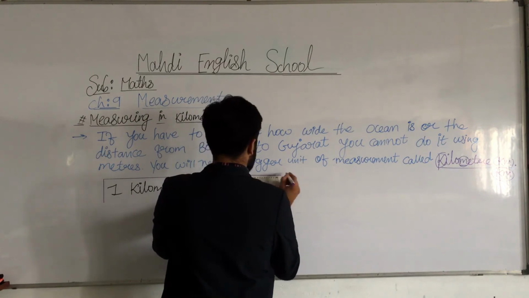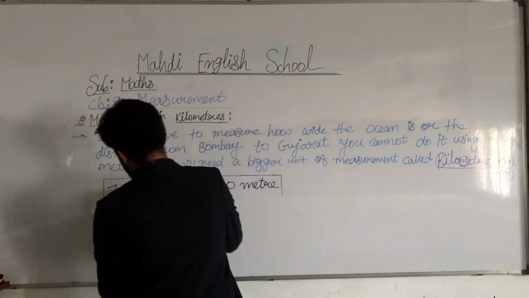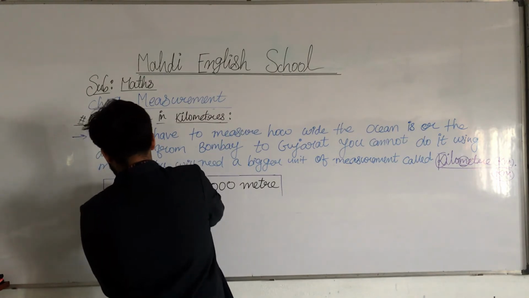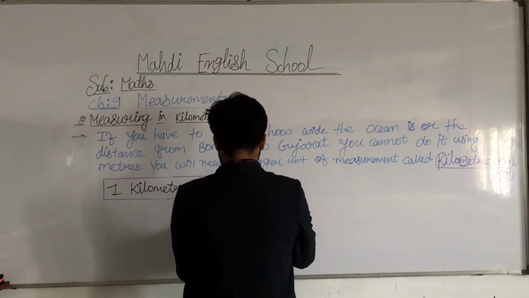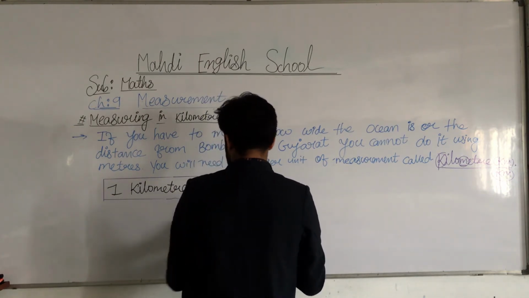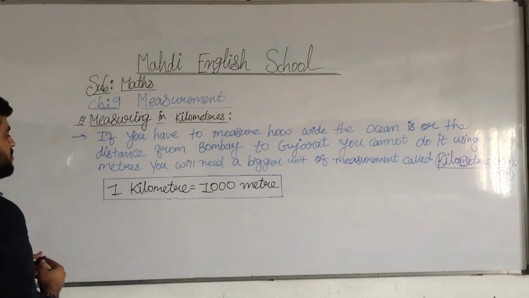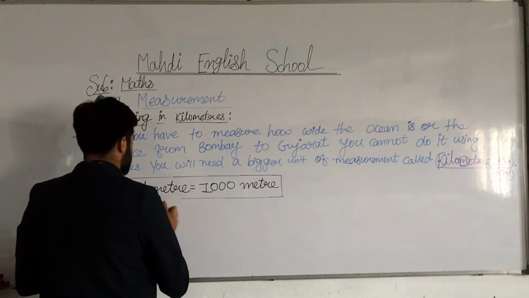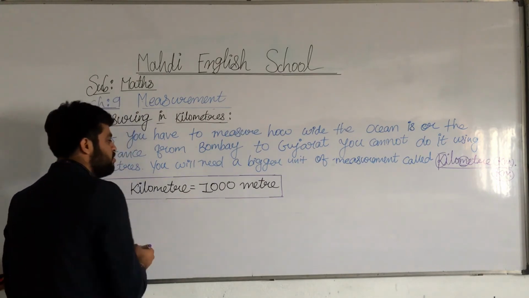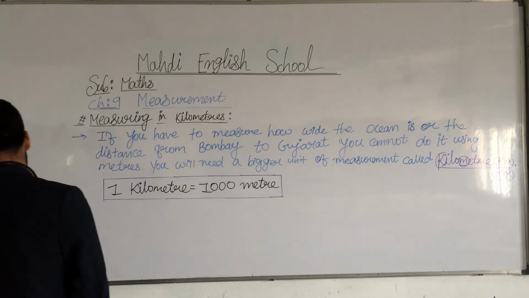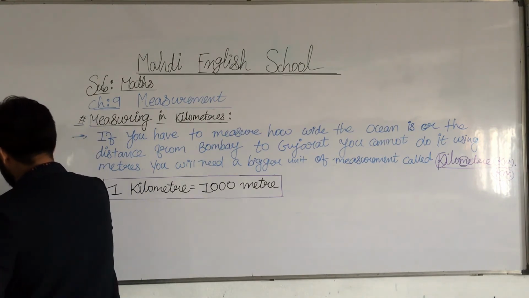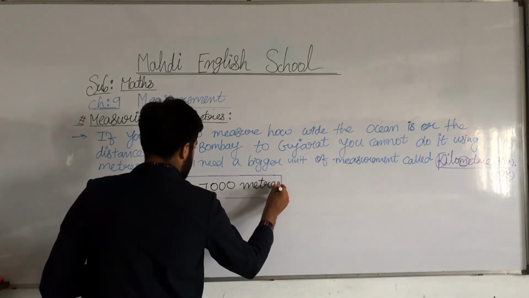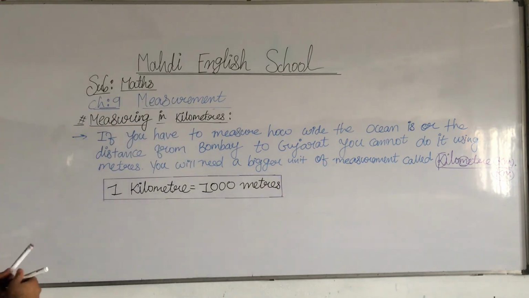I hope you all understood. My dear students, 1 kilometer is equal to 1000 meters. Understood? So note down all these things in your book quickly.